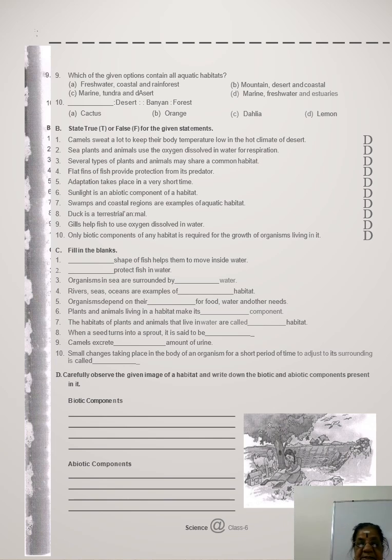And a camel excretes less amount of urine. And small changes taking place in the body of an organism for a short period of time to adjust to its surroundings is called acclimatization. Note the spelling: A-C-C-L-I-M-A-T-I-S-A-T-I-O-N. Acclimatization. I hope you understand.